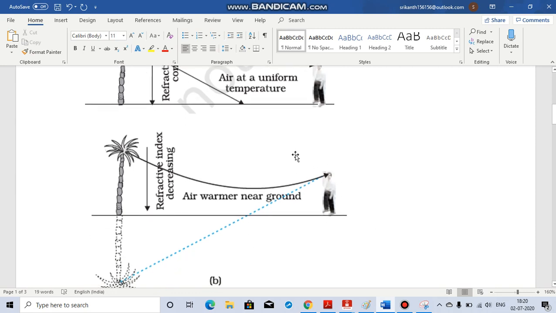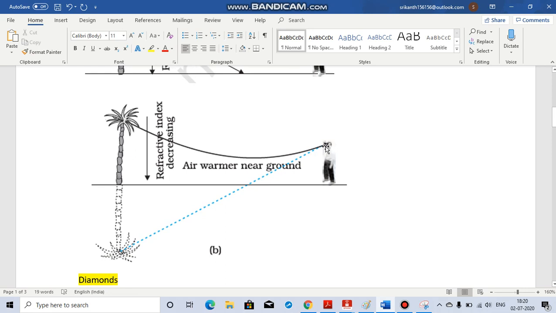Now if this person is at a considerably large distance, he is going to see the image here. He will see the image as if it is under the ground. Often when you are going in a car in a desert area, at some distance you imagine that there is some water body. But it's not like that. He is going to see the image like this. This is what a mirage is.